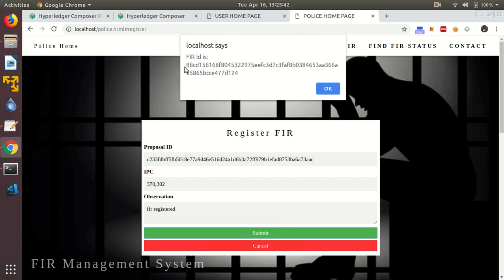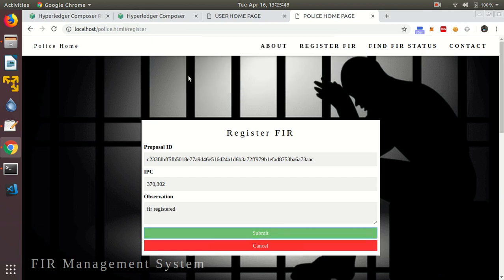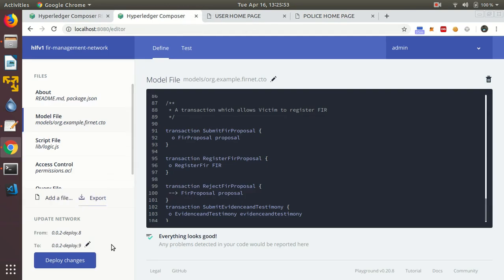So FIR has been registered. Now we have not created a separate page to submit evidences. We can show it from Hyperledger Composer.